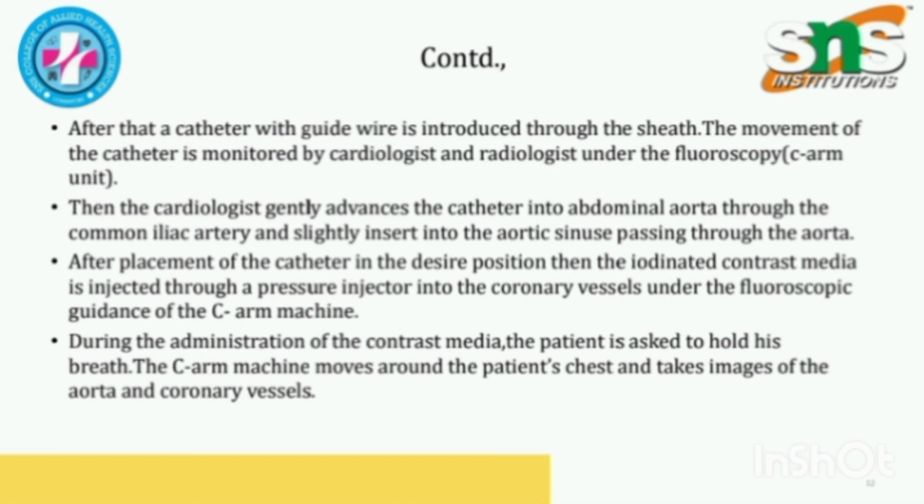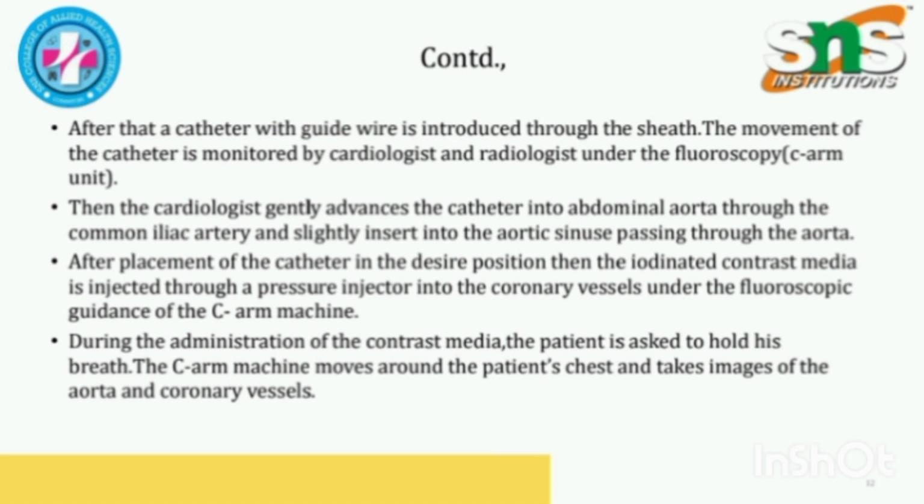After that, a catheter with a guide wire is introduced through the sheath. The movement of the catheter is monitored by the cardiologist and radiologist under fluoroscopy. Then the cardiologist gently advances the catheter into the abdominal aorta through the common iliac artery and slightly inserts it into the aortic sinus, passing through the aorta. After placement of the catheter in the desired position, the iodinated contrast medium is injected through the pressure injector into the coronary vessels under the fluoroscopic guidance of the C-arm machine.